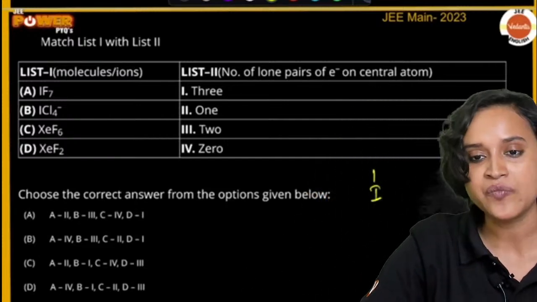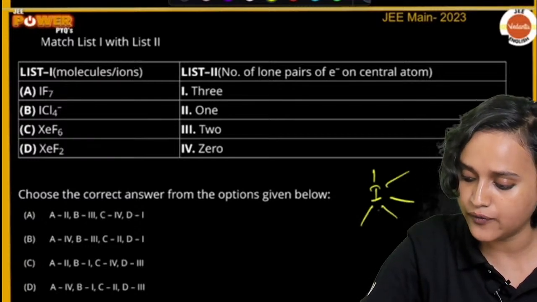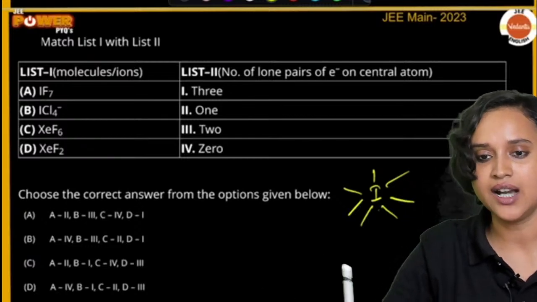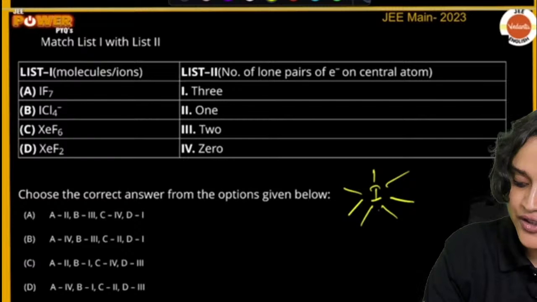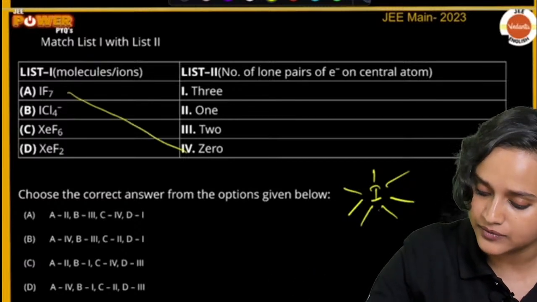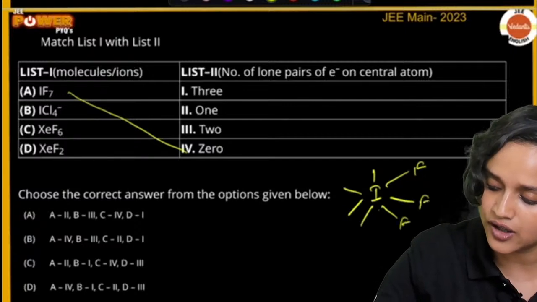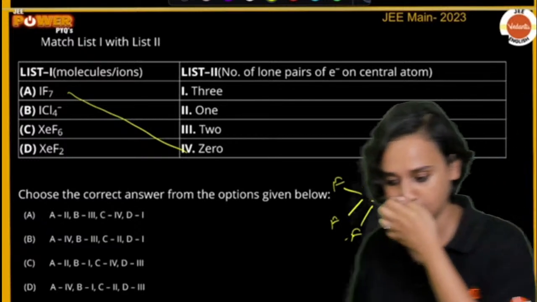IF7, 1, and then you have 1, 2, 3, 4, 5, 6 and 7, right? Is there any lone pair? Do you see any lone pair here? 0. So IF7 will have 0 lone pair. This is your IF7. I hope you can see it.